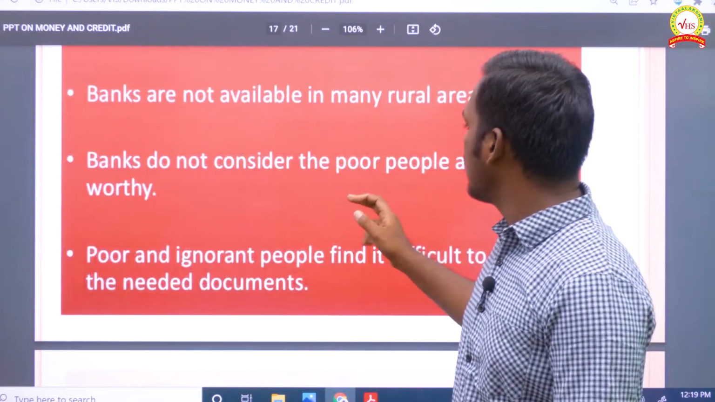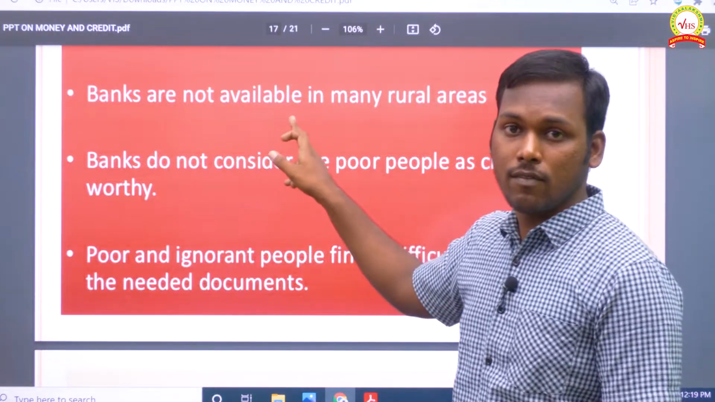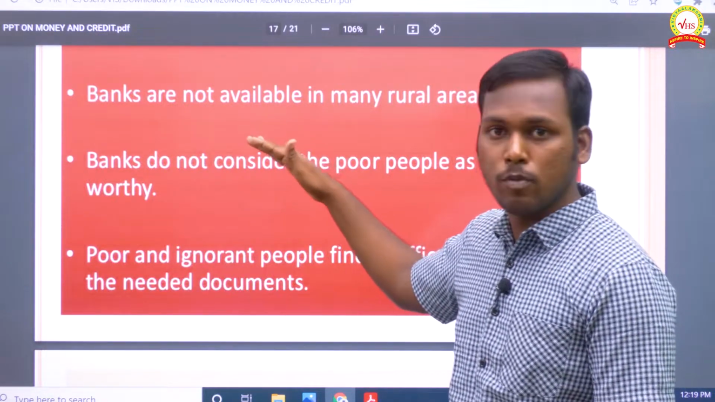Banks do not consider the poor. Even now banks are not available in some areas, clear? That needs to be improved.